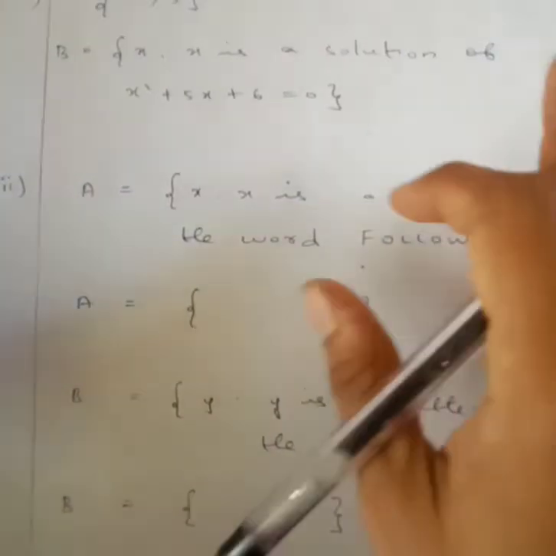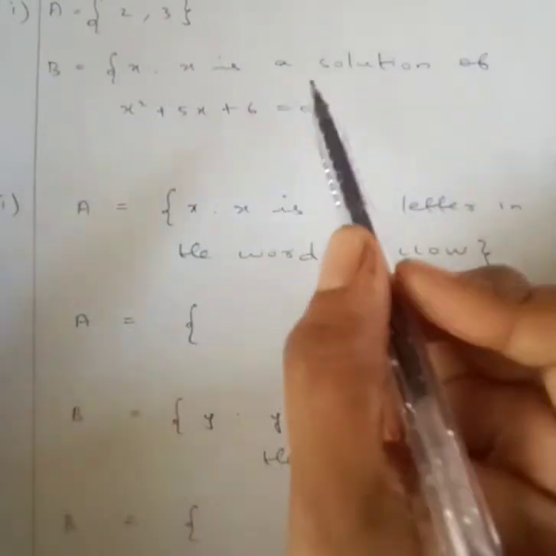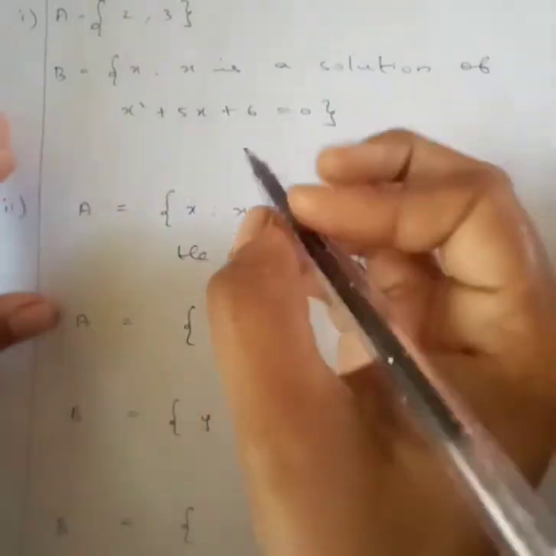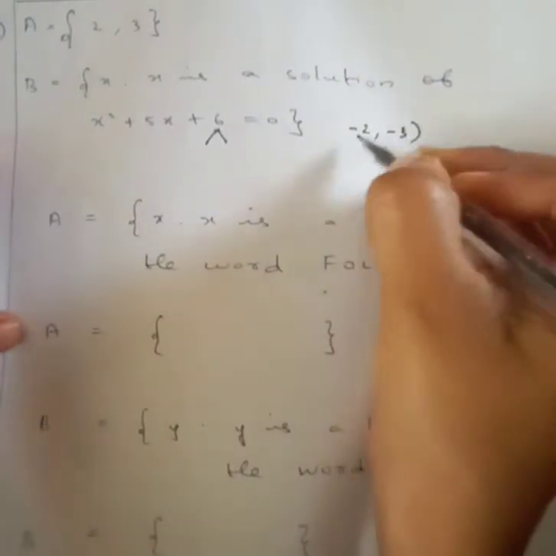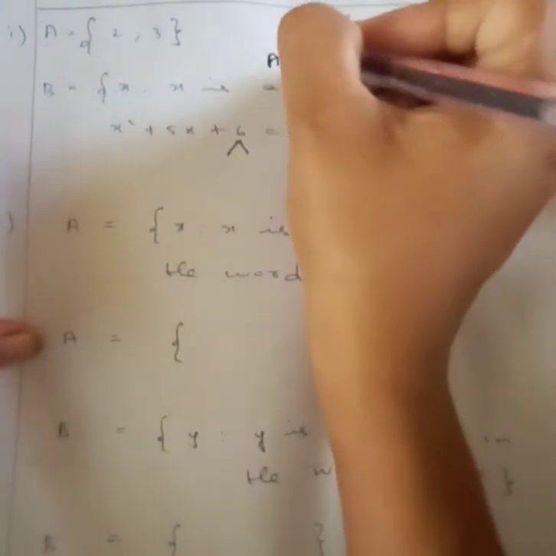Are the following pair of sets equal? A is given as 2, 3. B is the solution set of x square plus 5x plus 6. You all know how to find the solution, right? You will split this. You will get the solution as minus 2 and minus 3. So they are not equal. A not equal to B.